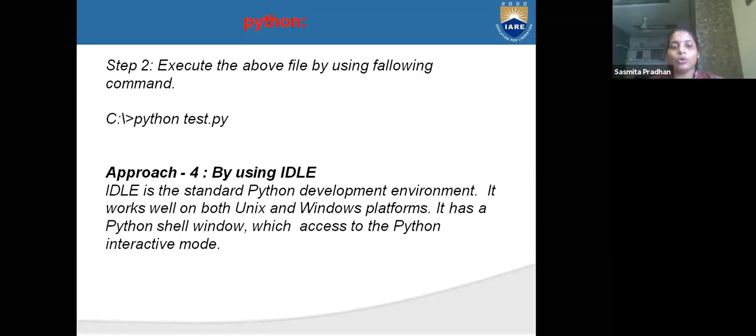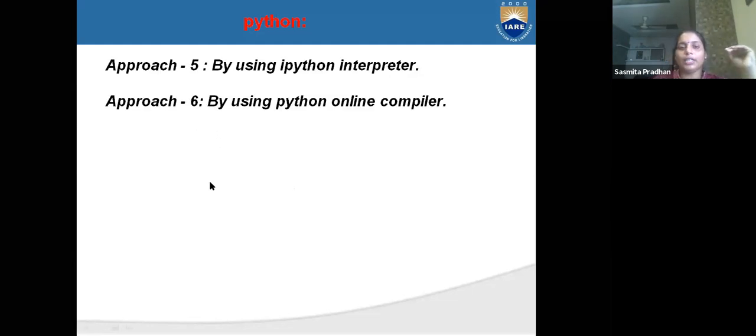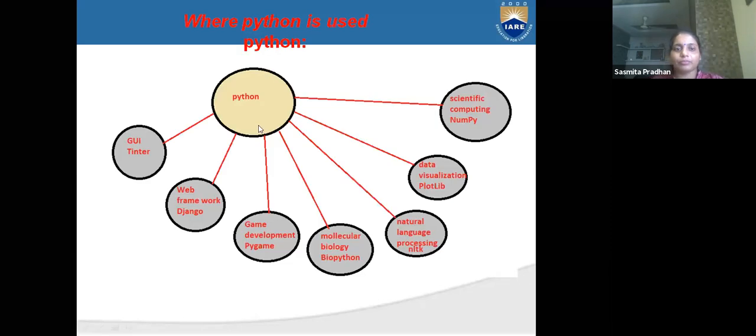We will write our code in scripting mode in our notepad and save that file as Python test dot any name .py. After that, we can execute it by using the Python interpreter or an online compiler. We have a Python online compiler, and with the Python interpreter we can write and execute then and there. What is the use of Python?